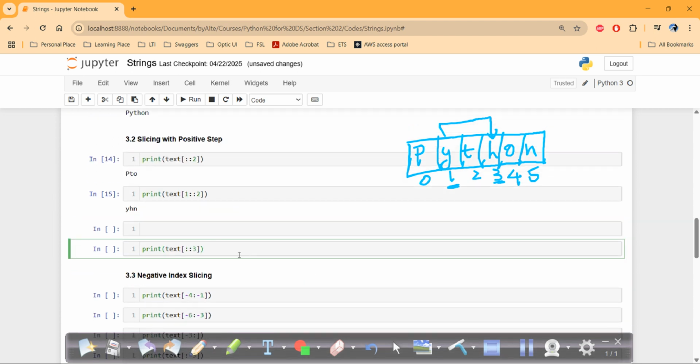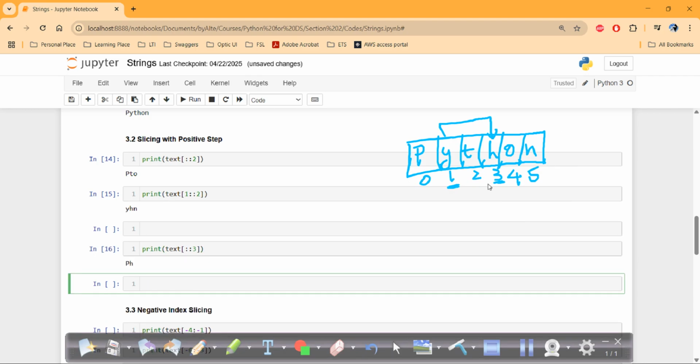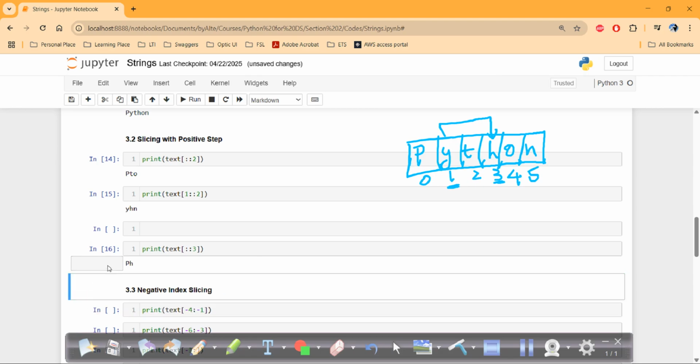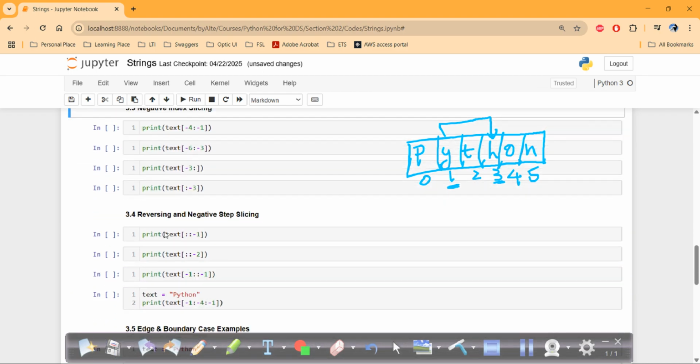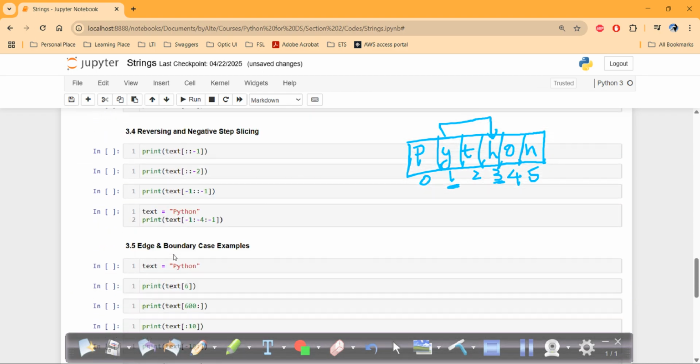And now what will it print? We have not given the start and not given the end, but we have given 3 here, which means the step is 3. It will start from 0, and 0 plus 3 gives H. 3 plus 3 is 6, but there is nothing at 6. So P and H it will print. So this is how indexing works for the positive step. Negative slicing we will discuss in the next video, and reversing a string also we will discuss in the next video.